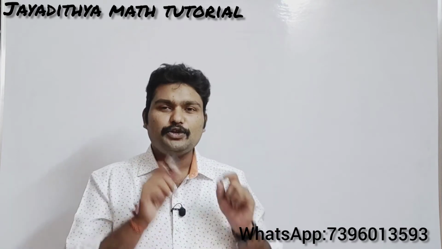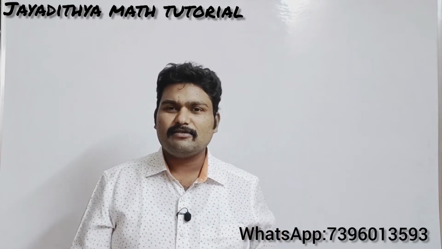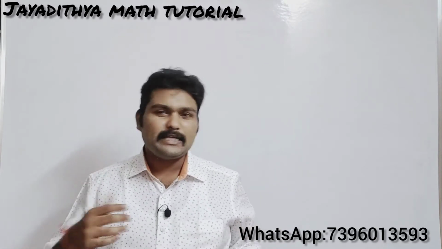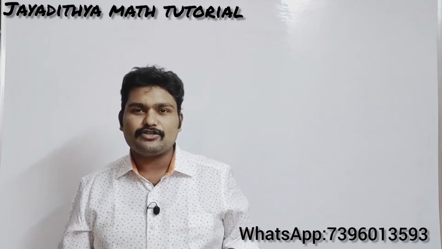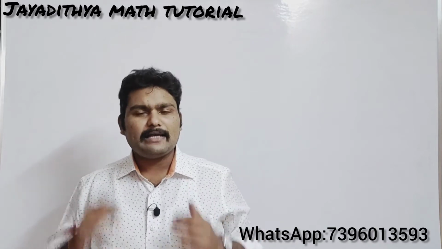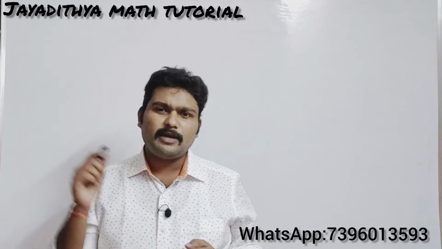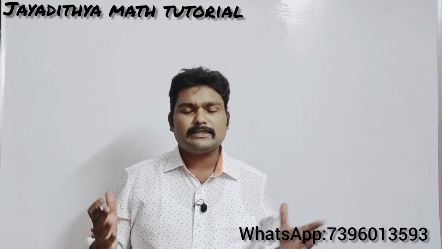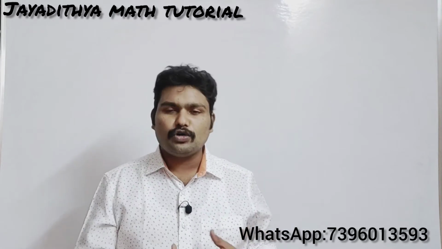The only thing is that here you will have some reasons. For each and every step you need to write reasons, because maximum of the questions come under reasoning and proof. So for each and every step you need to write reasons, and you should have complete command over all the criteria of similarity. Without wasting much time, we will enter the class. Here you have some important concepts like the basic proportionality theorem, the converse of basic proportionality theorem, the Pythagoras theorem, and construction of triangles, which is very important. Definitely you will get a question in 4 marks. So such kind of gunshot questions are there in this chapter. If you practice some part, you can easily score the marks.